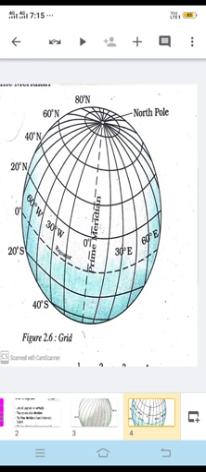India is located on the east of Greenwich at 82 degrees and 30 minutes east, and is 5 hours and 30 minutes ahead of GMT. What is GMT? Greenwich Mean Time. So there is a difference of 5 hours and 30 minutes of India from the Greenwich time.